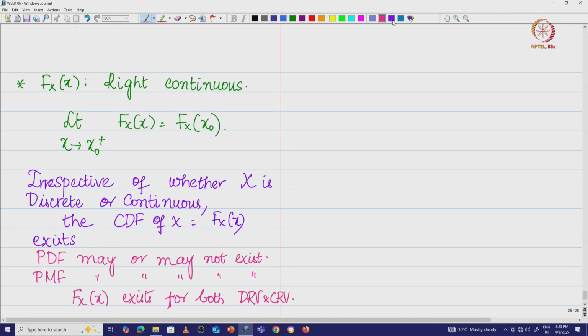Okay. Now, we have come to a very important question here. Suppose I do not have the distribution, I do not have the PDF, or I do not have the PMF, or I do not even have the cumulative distribution function. Can I still describe the random variable? For example, let us take the city of Bangalore.